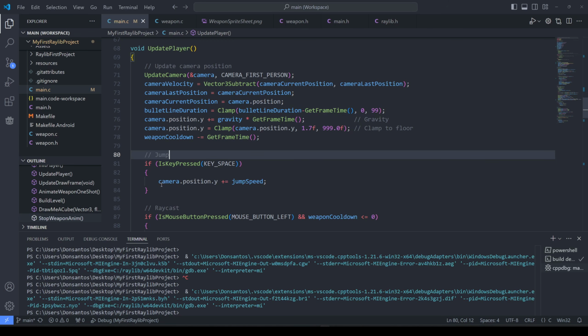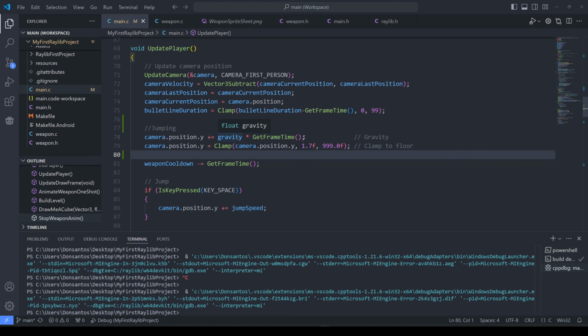So right now I set the camera position up by some number, but I actually want to increase it over time. We add gravity over time and we climb to the floor. Now I want to add another variable here, which is called jump force or something. So we're always adding jump force, but jump force also decreases over time. So when we press the key, we set the jump force to some value, but that then diminishes every frame.